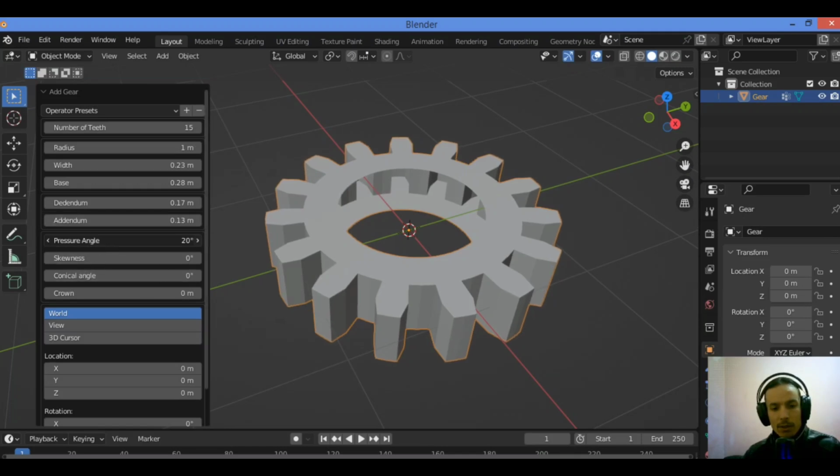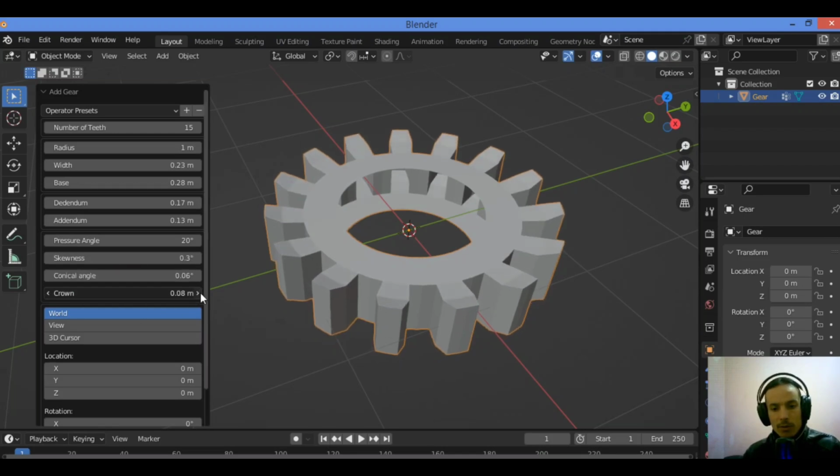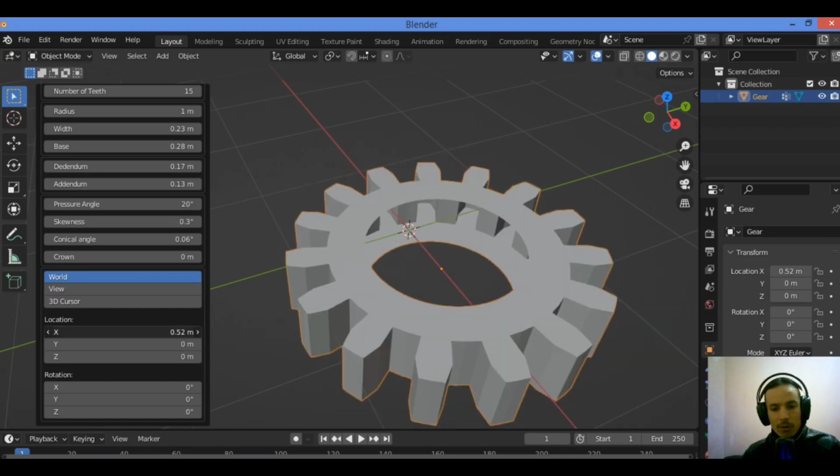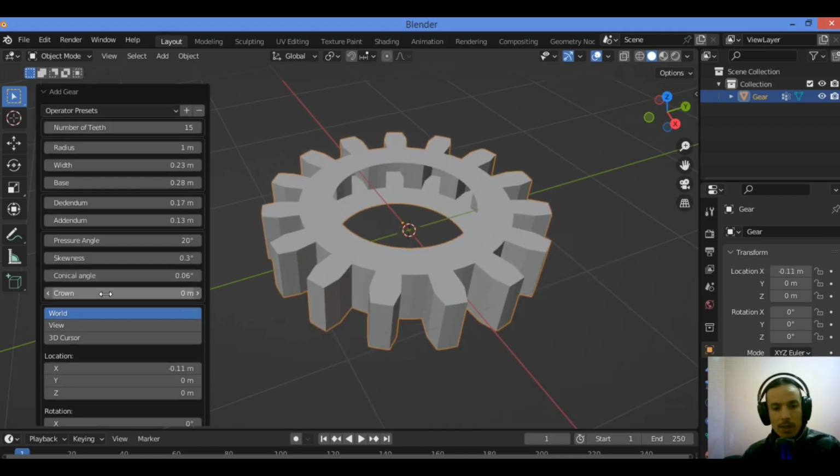The pressure angle, let's increase it. Skewness and conical angle. I have also the crown. You can change the crown like this, set it to 0. Then also it's going to be changing the location of that gear.